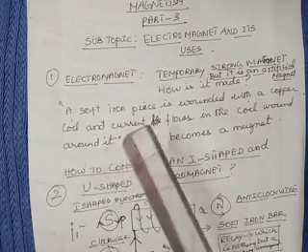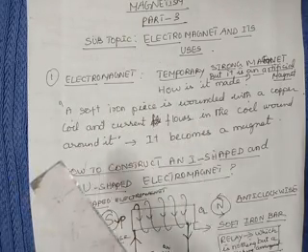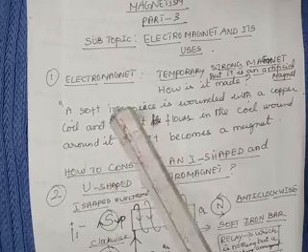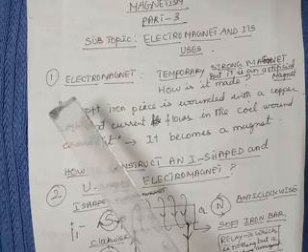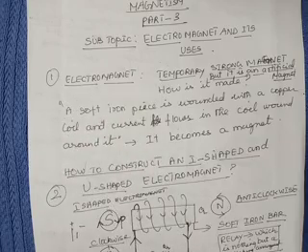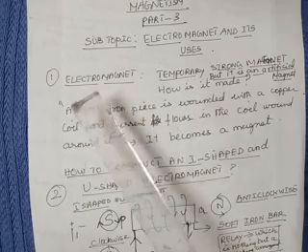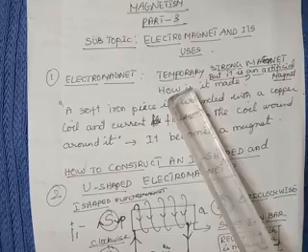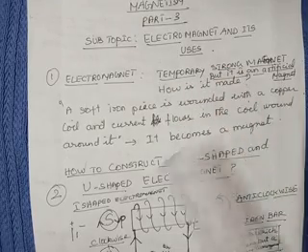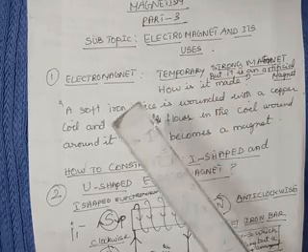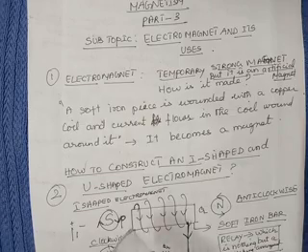Electromagnet, that means you are making a magnetic material into a magnet by passing electricity. Therefore, it is called an electromagnet. Is it a temporary magnet or a permanent magnet? Of course, electromagnet is a temporary magnet, but it is a strong magnet because you can either increase or decrease the strength of magnetism. Therefore, it is an artificial magnet also.